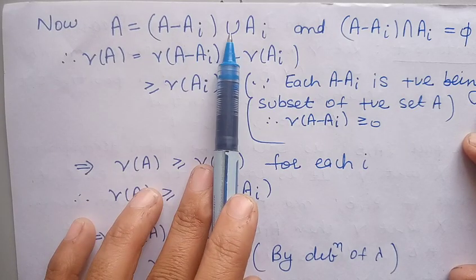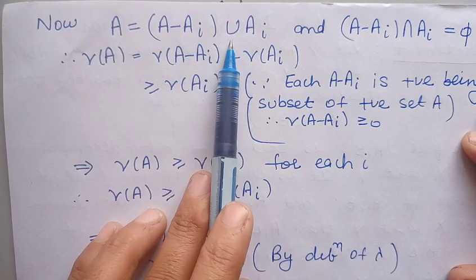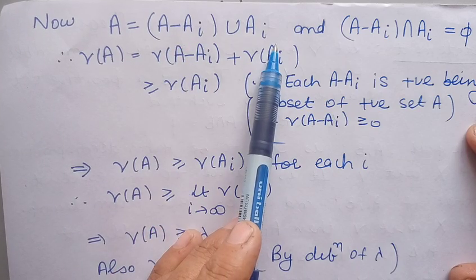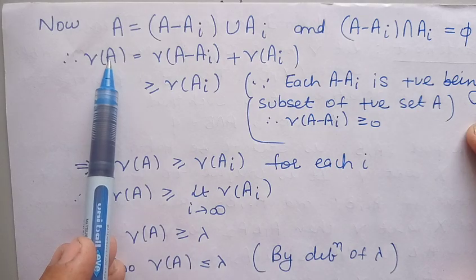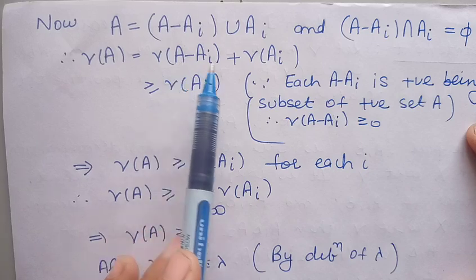Now, the measure of a union is the sum of the measures if the sets are disjoint. Here the two sets A minus A_i and A_i are disjoint sets. So the measure of A will be the sum of the measures of the sets A minus A_i and